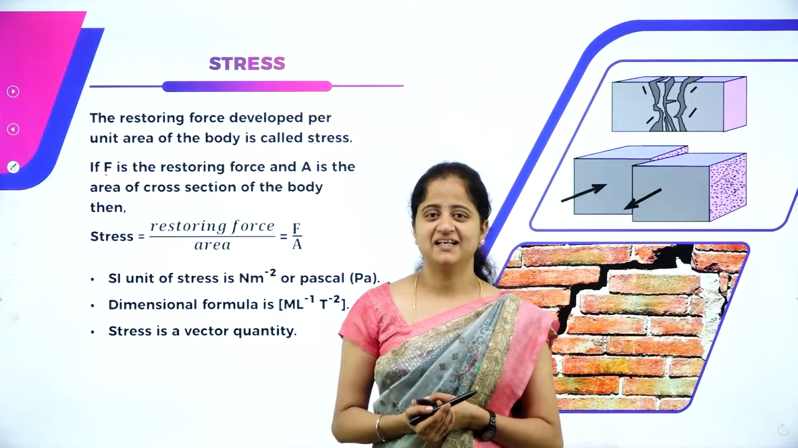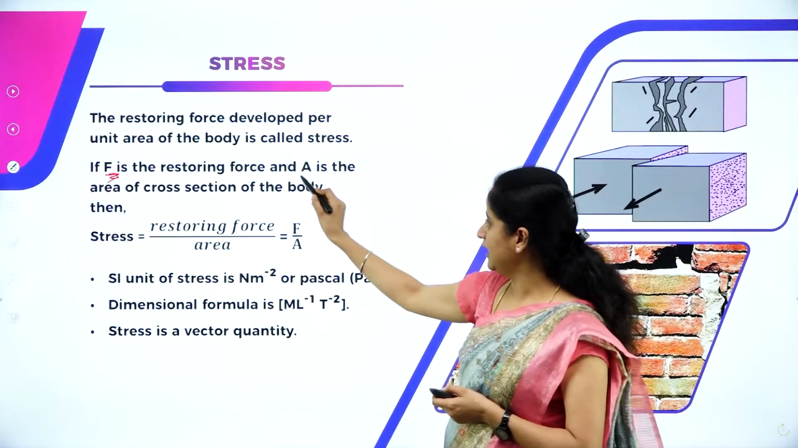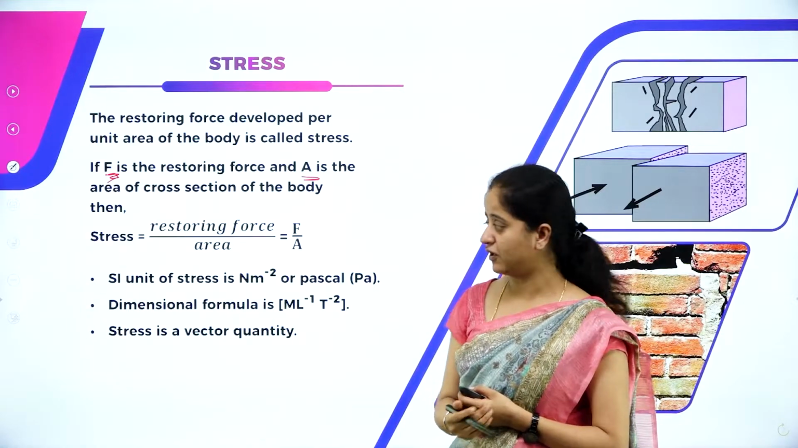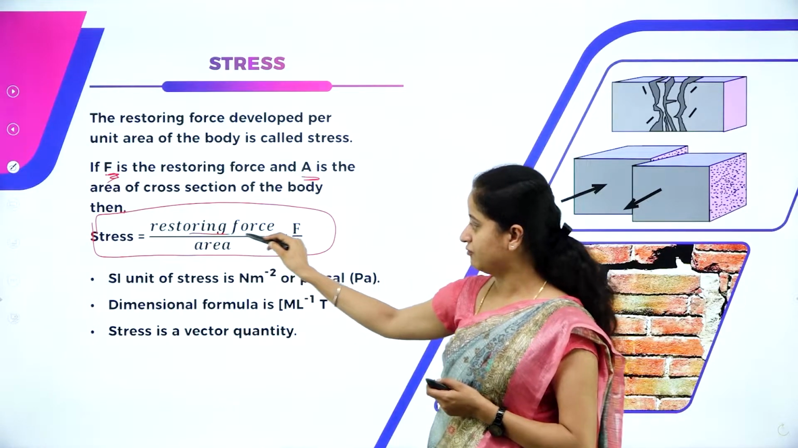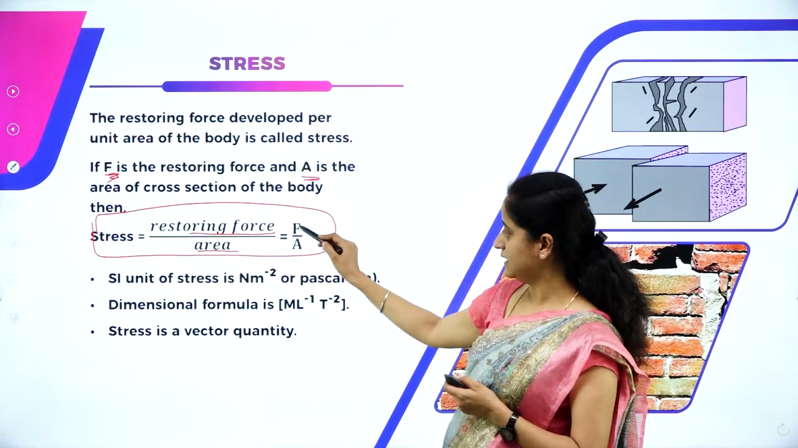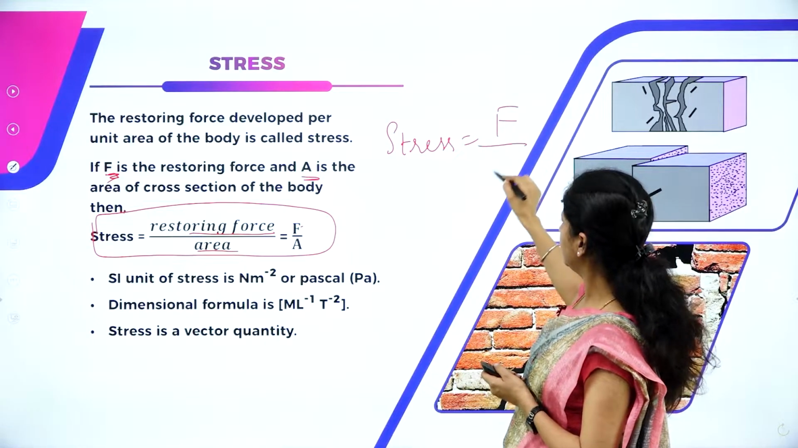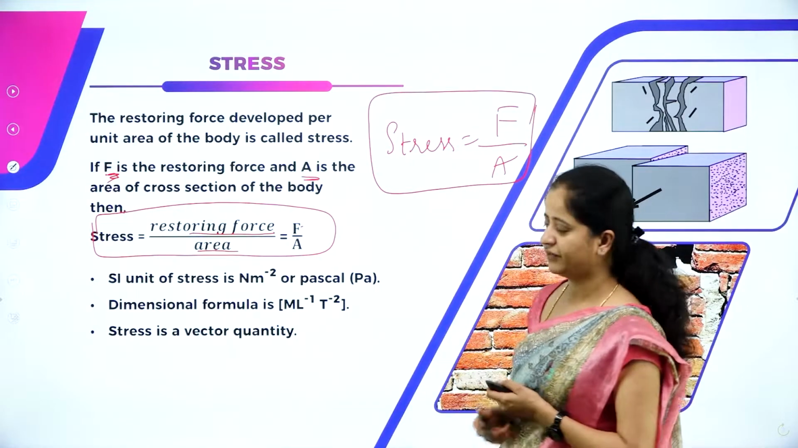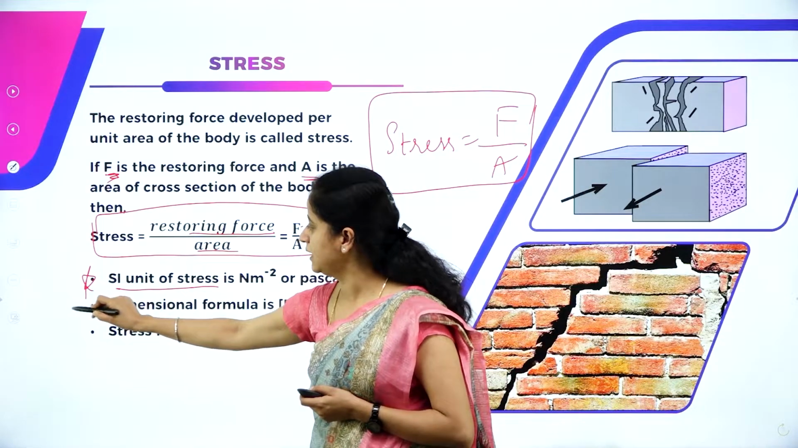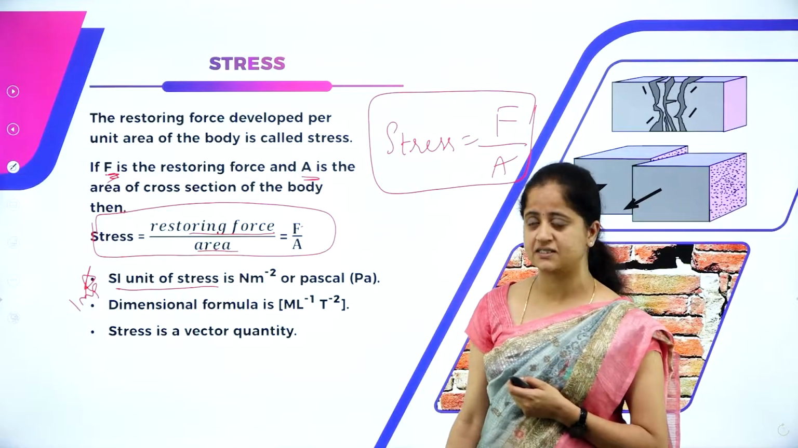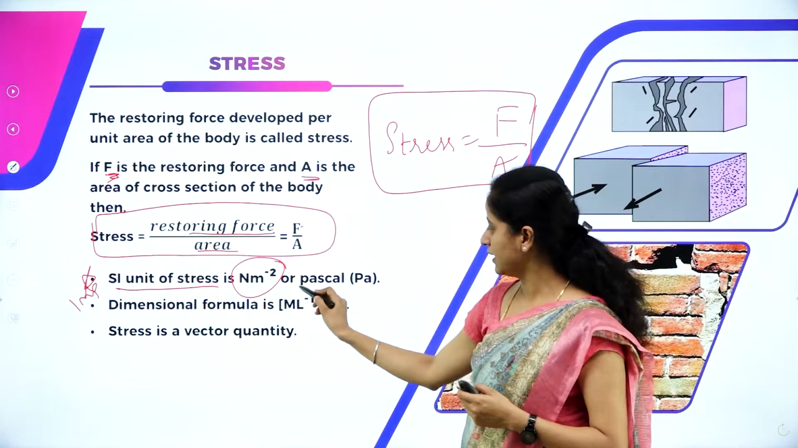So, let us write the mathematical expression for stress. If F is the restoring force and A is the area of cross section of a body, then stress is defined as restoring force per unit area, that is F divided by A. So, the general formula of stress is force per unit area, F divided by A. The SI unit of stress is very, very important. From the examination point of view, this is a very important question. What is the SI unit of stress? The SI unit of stress is Newton per meter square, or we can also write Pascal.